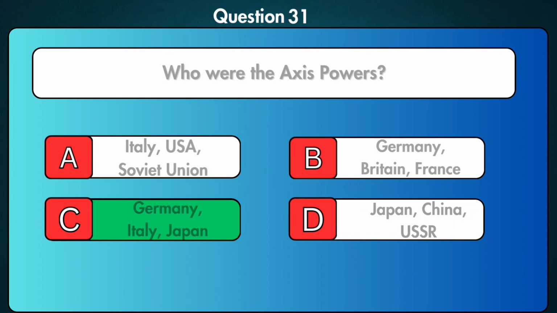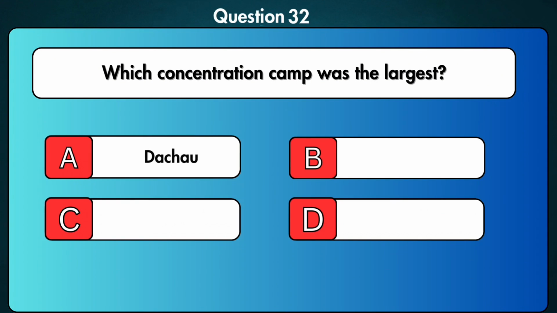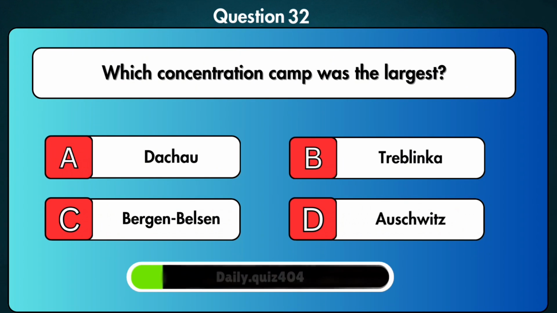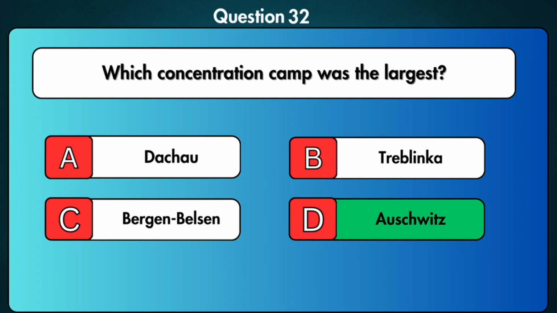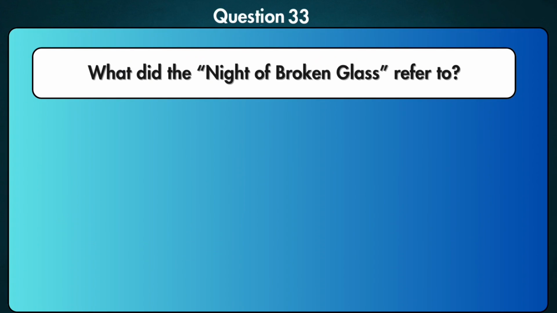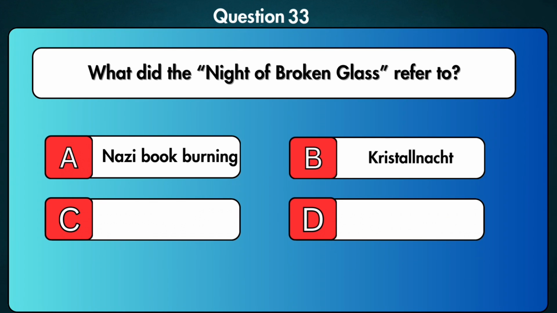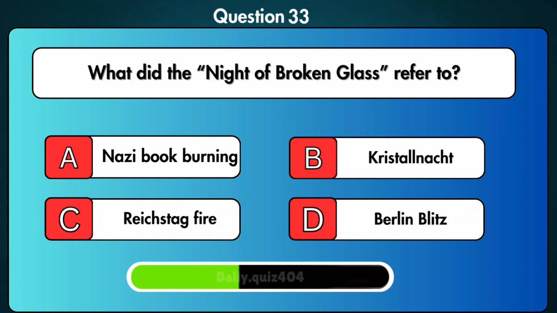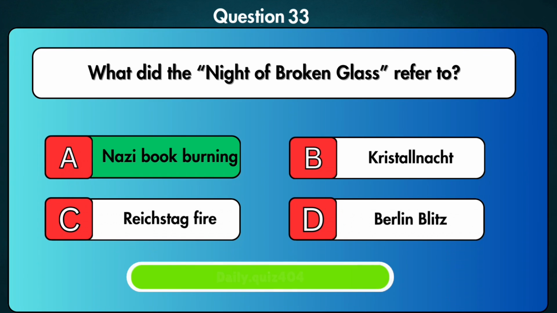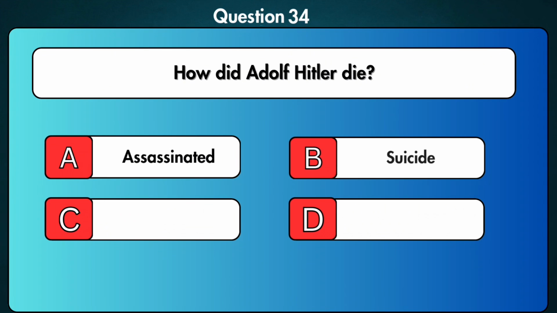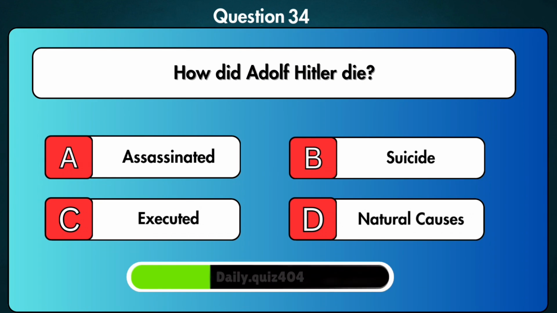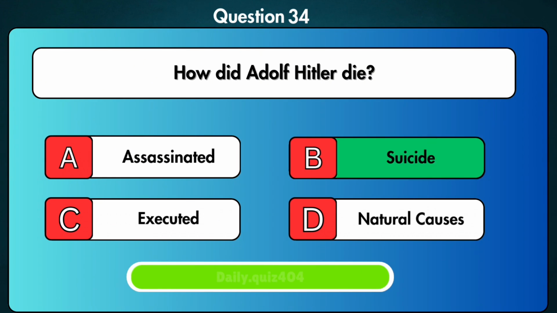Who were the Axis powers? Germany, Italy, and Japan. Which concentration camp was the largest? Auschwitz. At its peak, it held over 100,000 prisoners and saw the murder of roughly 1.1 million people. What did the Night of Broken Glass refer to? How did Adolf Hitler die? Suicide.